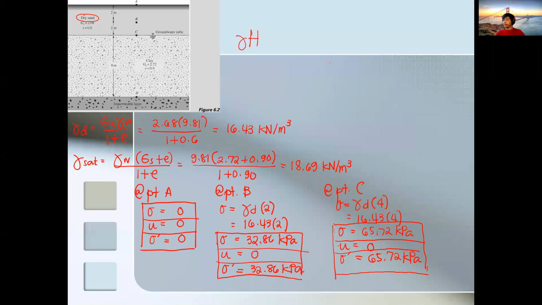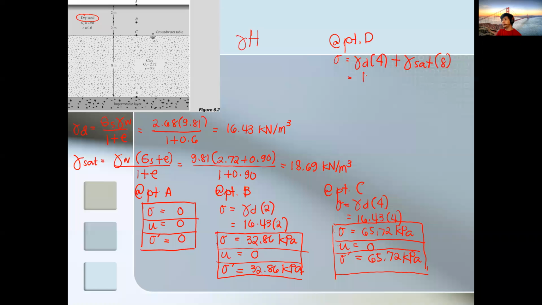So let's solve lastly point D. So dili lang sa babaw lang. Okay, wala tayo space. So at point D, since we are now traveling through 2 layers, total stress is equivalent to gamma dry times 4 plus the saturated layer. So gamma saturated times 8 meters.